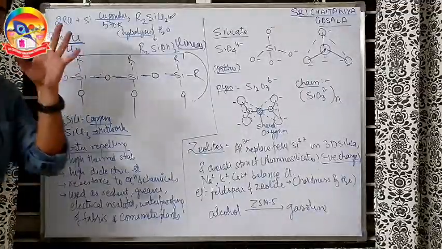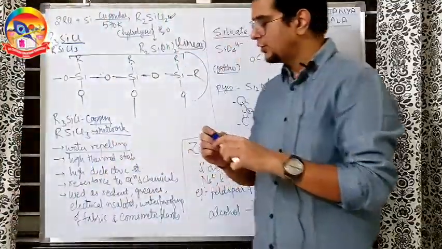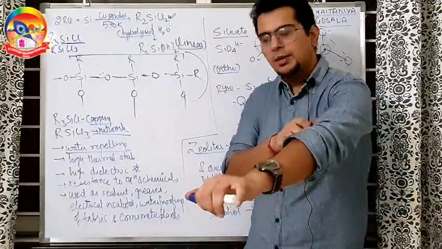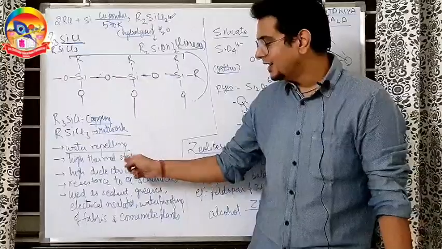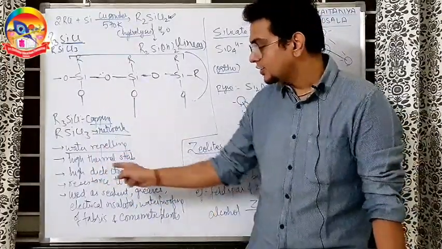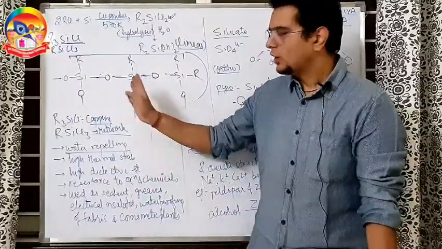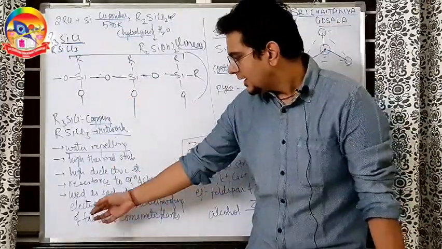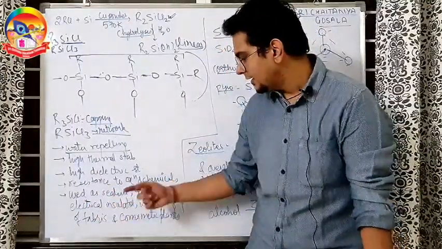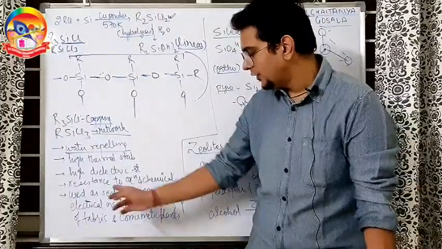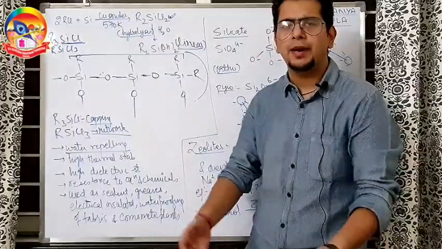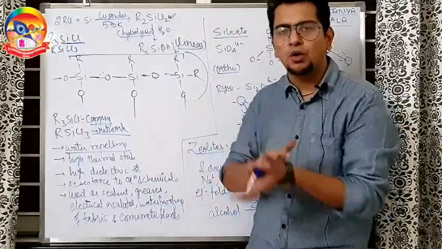Regarding silicones, one very important statement type question came in JEE Main as well in 2019. Prepare that part also. There is one whole paragraph I have copied here. You can check. It has water repelling nature, high thermal stability, high dielectric strength, not low, high dielectric strength, resistance to oxidation and chemicals. This is not much reactive in nature. Then they are used as sealants, greases, electrical insulators, waterproofing of fabrics because they are water repellent, and cosmetic implants because they are biocompatible. They are biocompatible, so it can be used in the body also.